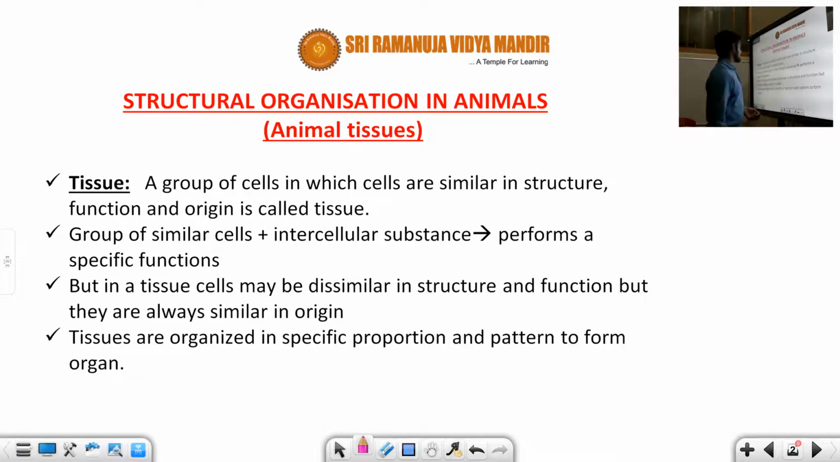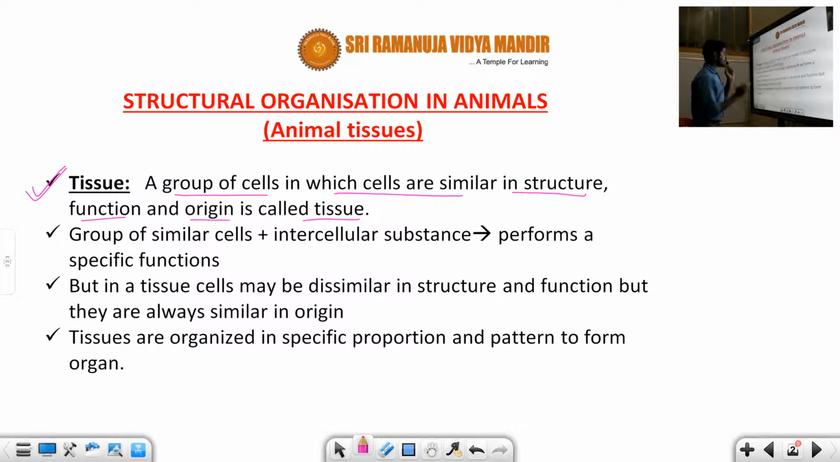What does the tissue mean here? The definition in the first point describes the tissue. A group of cells in which the cells are similar in structure, function and origin is called a tissue. So this represents the definition. For example, all cells are similar in structure and function. One cell performs transportation, and another cell also performs transportation of material. And origin, whether it is ectodermal, mesodermal, or endodermal origin. So that is about the tissue.